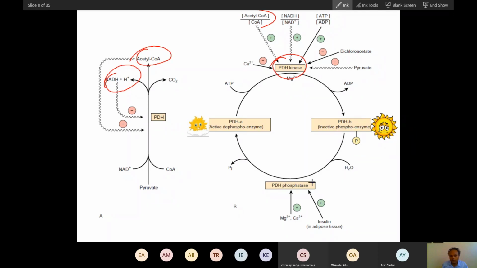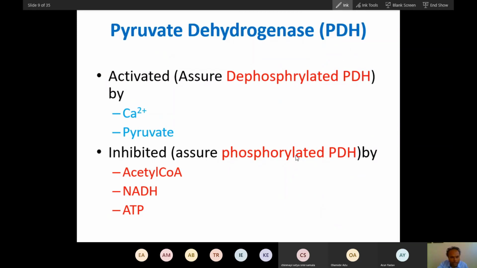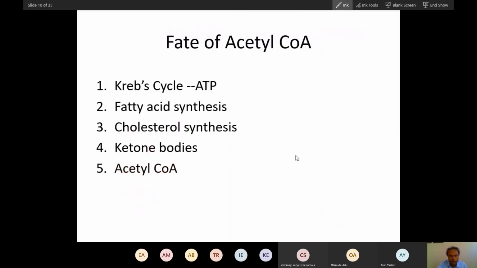Again, when you eat, this enzyme will be activated, and it will again catalyze the conversion of pyruvate to acetyl coenzyme A. I have already summarized this in very detailed form. Which two molecules help the PDH phosphatase? One is pyruvate, which will activate, and the second is calcium. Why and how calcium helps, I have already explained. These are the activators I have already talked to you about.